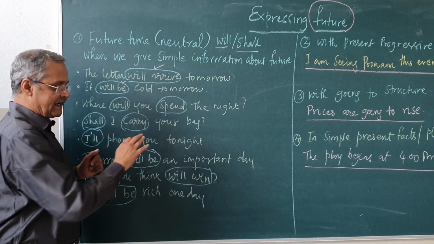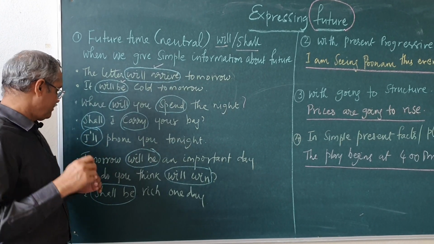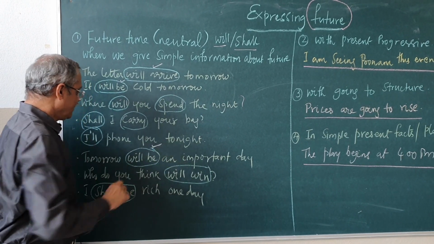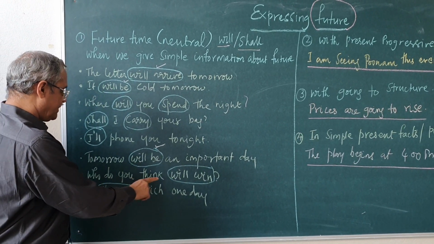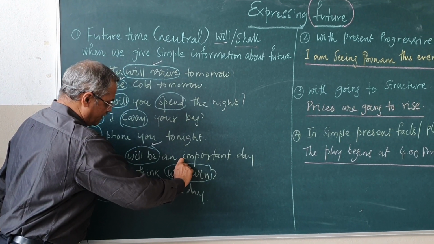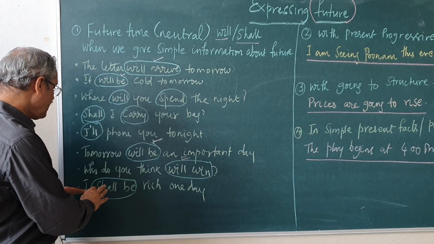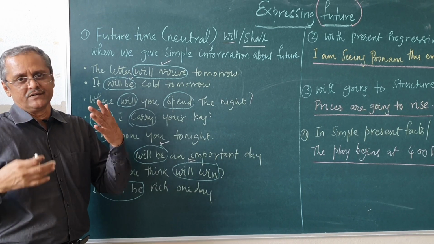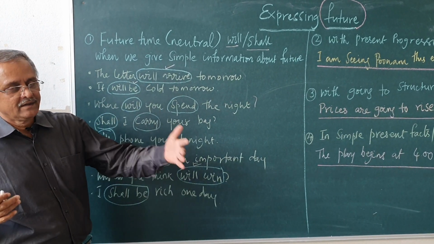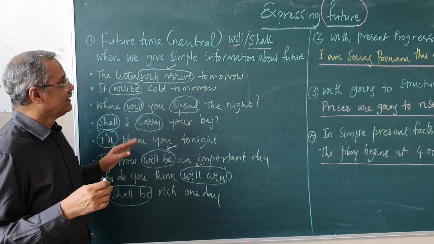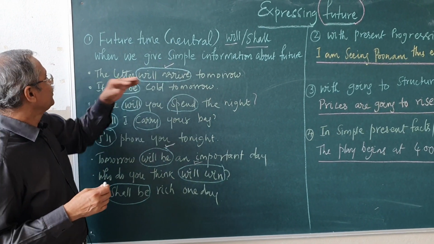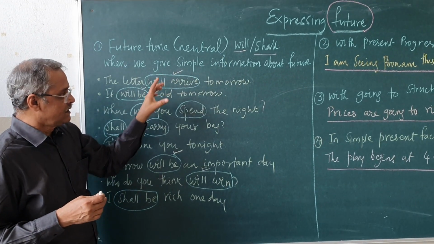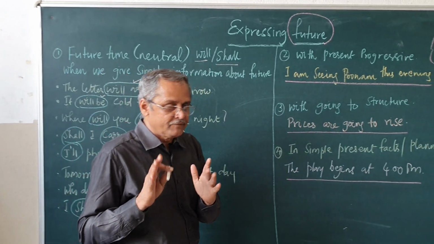I will phone you tonight, again expressing a future time action. Tomorrow will be an important day. Will be, again is a verb in future. Who do you think will win? Again will win, we are talking about the future. I shall be rich one day, expressing our expectation. I shall be this one day, I shall be that, like that. So, this is the first place where we use the future time, neutral, where will or shall is used to give simple information about the future.